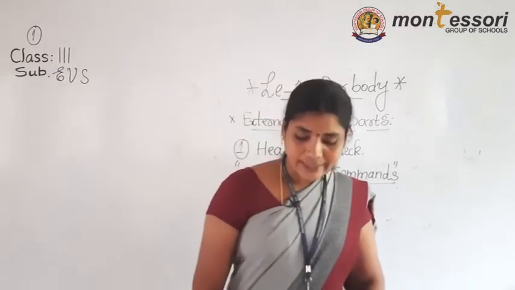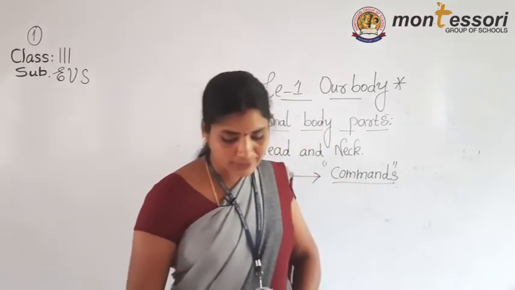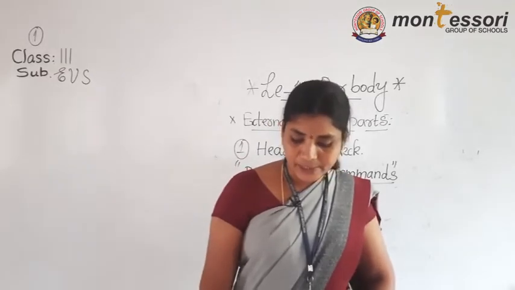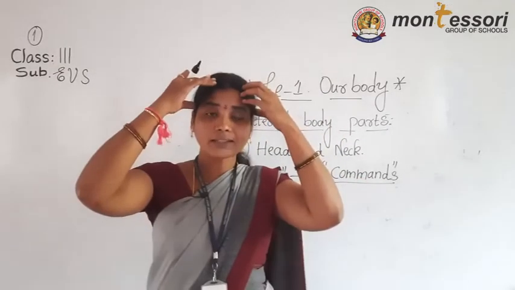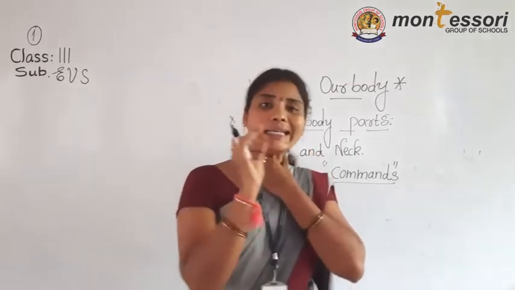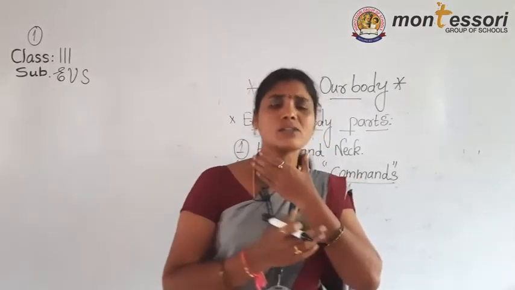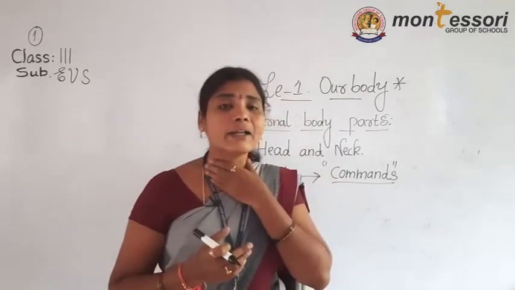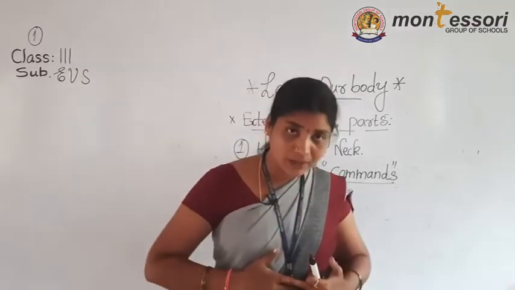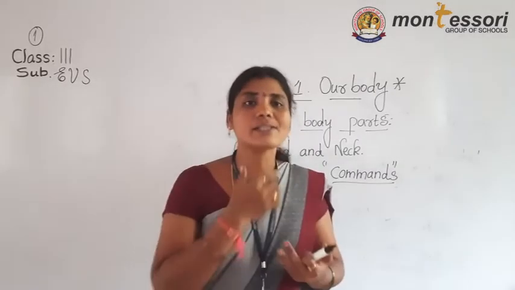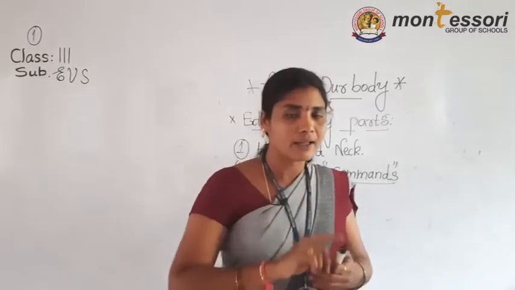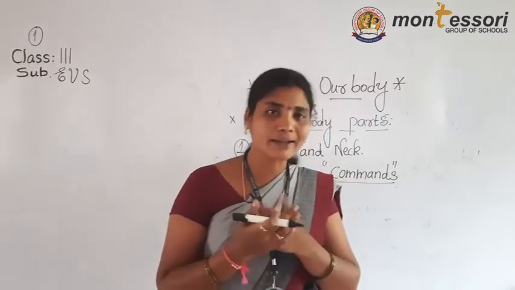Next listen. The neck connects the head to the rest of our body. It helps the head to move in different directions. After the head, what is present here? Neck. This is called a neck. For example, you take our chest and then head. How is the head connected to the chest? With the help of a neck. If there is no neck, how would the condition be?